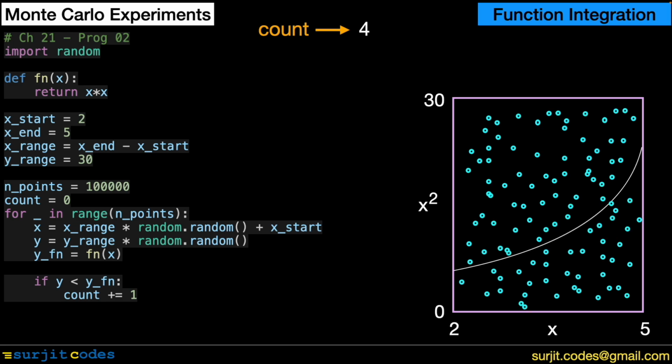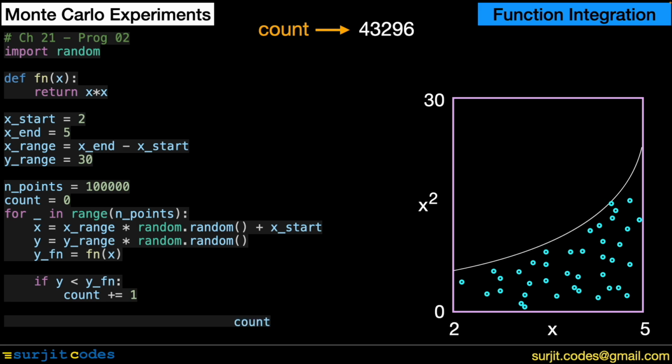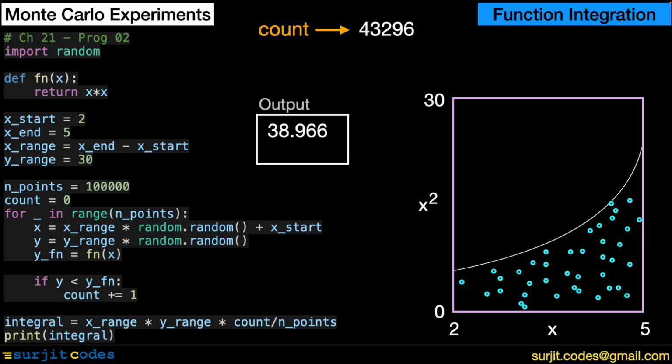This loop runs 100,000 times, processing one random point in each iteration. At the end of the loop, we have the count of the points that are below the curve. Fraction of the points below the curve is the count divided by the total number of points. If we multiply it with the total area of the rectangle, we get the area below the curve, which is the required integral, and we print it. The result of the integral in every run is close to 39. This means that we are successful in carrying out Monte Carlo experiment for finding the integral of x squared.